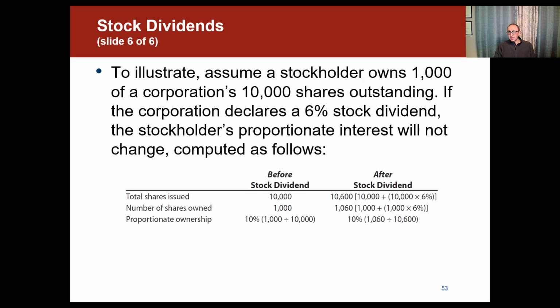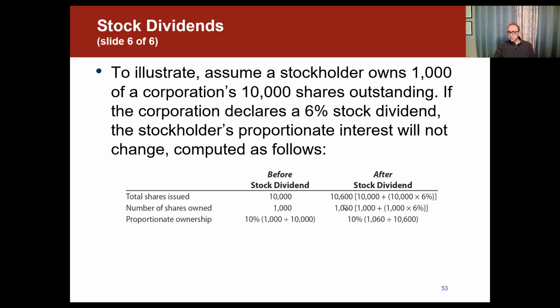If the corporation declares a 6% stock dividend, the stockholder's proportionate interest will not change, and we'll see how. So before the stock dividend, the total shares issued were 10,000 shares, and the number of shares owned by this specific stockholder was 1,000. So the proportional ownership was 10%.